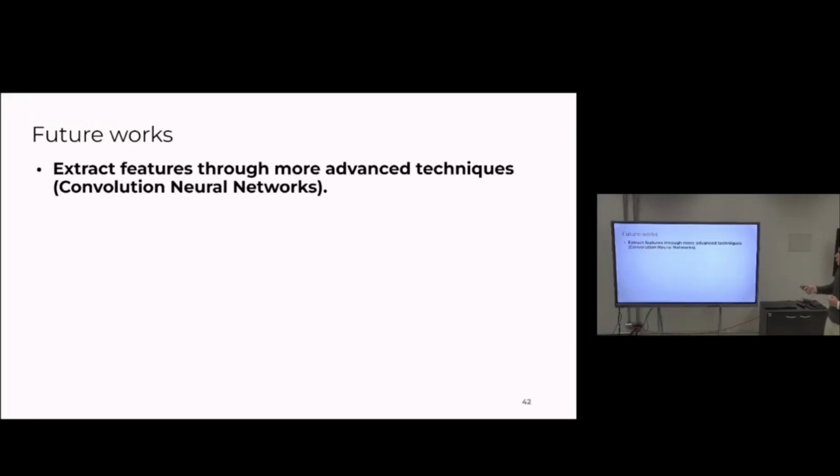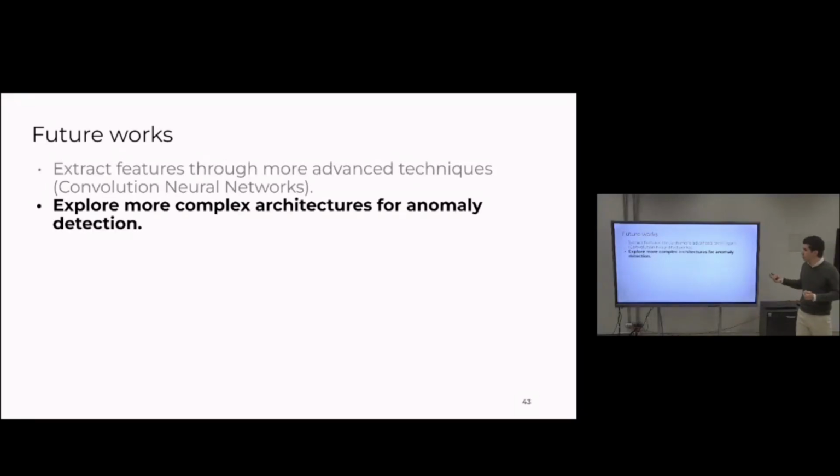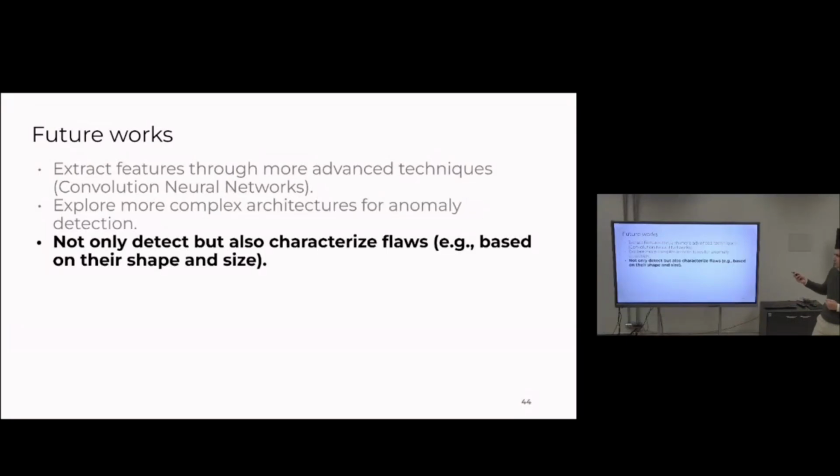As future work, I believe that extracting features through more advanced techniques, such as convolutional neural networks, could be a good idea. Exploring more complex architectures for anomaly detection, such as those based on deep learning. And finally, not only detecting the location and presence of the flaw, but also characterizing the flaw in terms of shape and size.